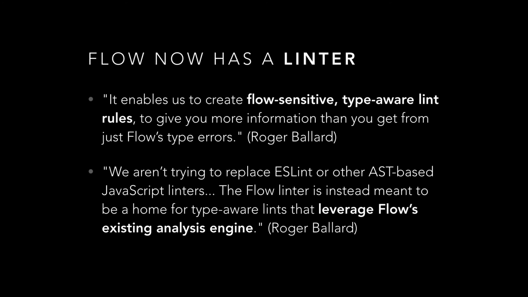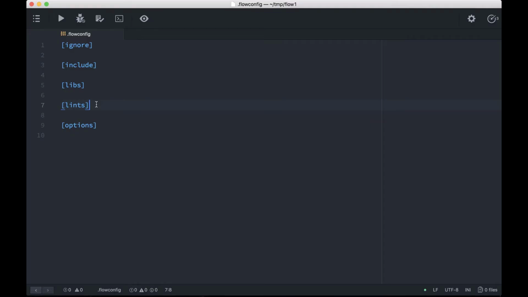Flow's linter does not replace this, but it is a nice complement to it. Here we get to leverage Flow's existing analysis engine. We get type-aware lint rules that are flow sensitive. You can turn this on in your Flow config file by setting all to warn under lints and include warnings to true under options.